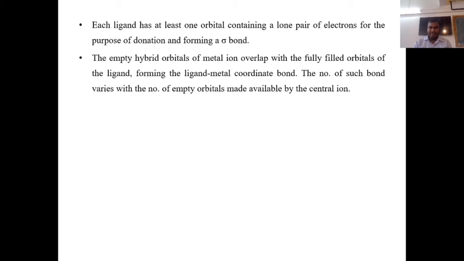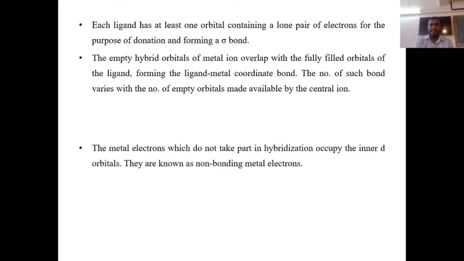We have seen already that the number of coordinate bonds, 2, 3, 4, 5, is the coordination number. Coordination number is nothing but how many ligands are attached to the central ion. If 2 ligands are attached, the coordination number is 2. If 3 ligands are attached, its coordination number is 3. So the empty hybrid orbitals of the metal ion overlap with the fully filled orbitals of the ligand, forming the metal ligand coordinate bond. The number of such bonds varies with the number of empty orbitals made available by the central ion.